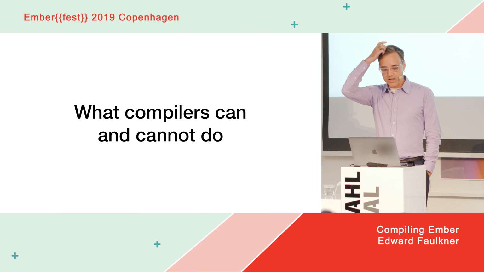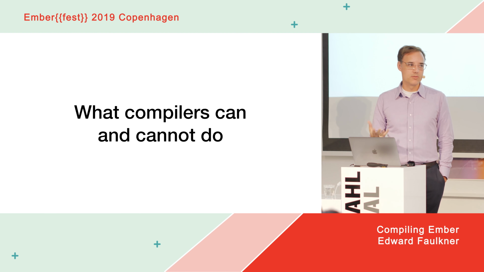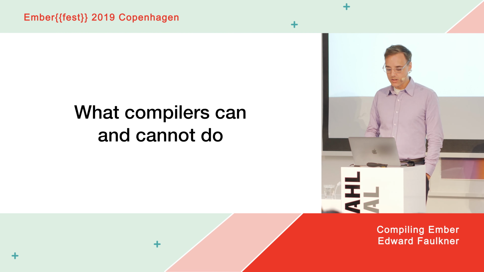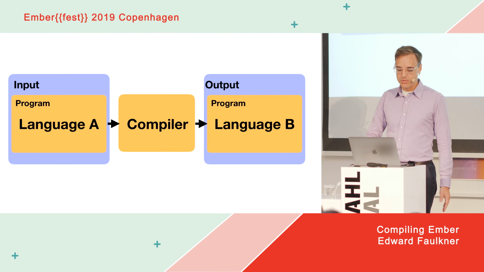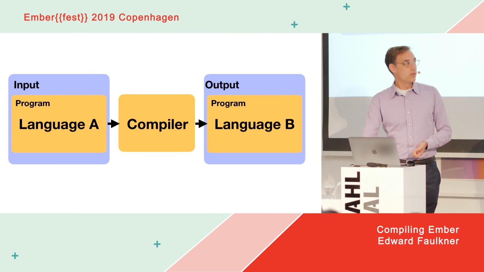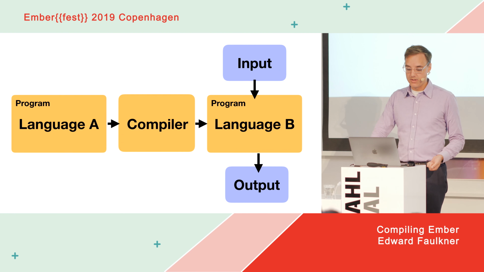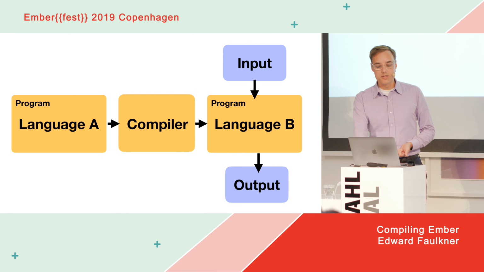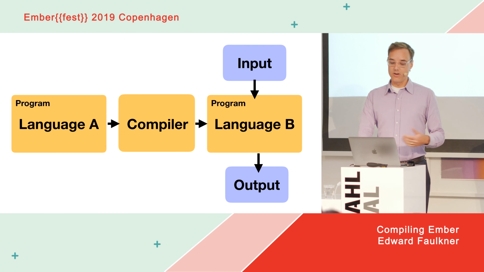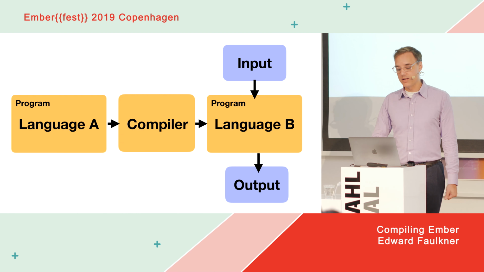So, what can compilers do and not do? And this is important because it also helps us define what compilers are. Because to be a good compiler, there's an important thing a compiler has to do. So we said that our output of our compiler is a program. And we said that all programs have input and output. So we can also think about it like this. Right? Our output program is going to have an input and an output. And the thing to notice here is that the output program has to work for all valid inputs, and the compiler can't see them all in advance. It can't know what they're going to be. The compiler can't see the inputs that are going to be given to the output program.